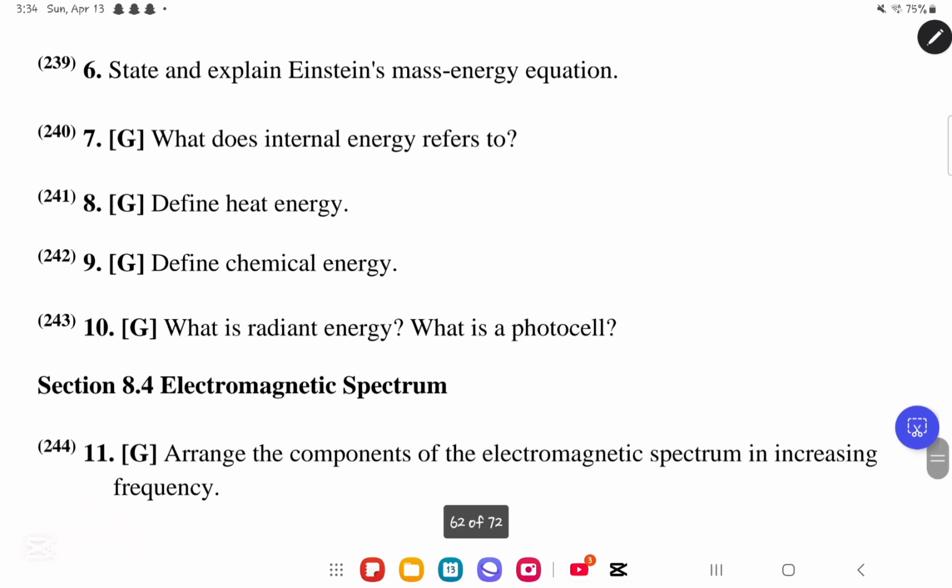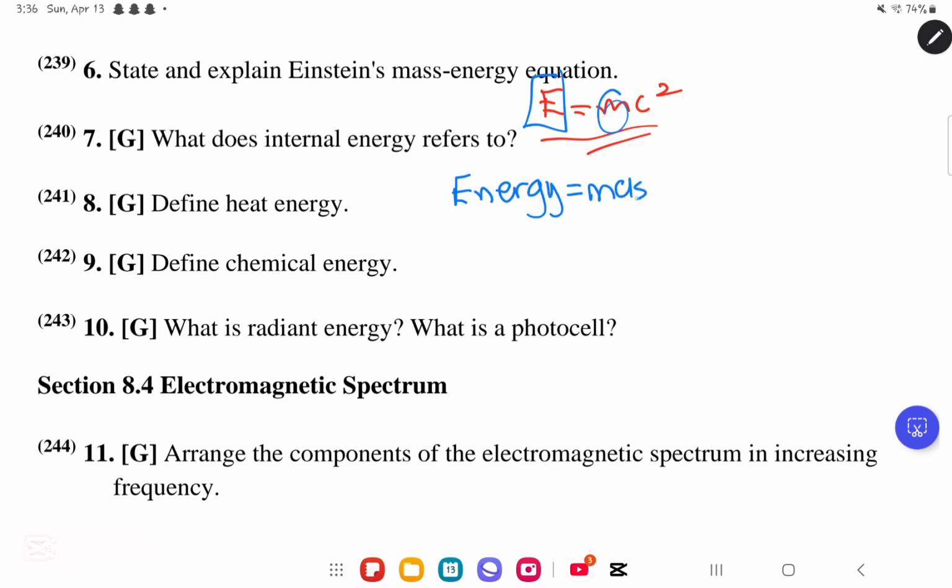In question number 6, it says, state and explain Einstein's mass energy equation. I think this is very famous. E equals mc squared. What does it mean? Einstein's famous equation, E equals mc squared, which is the mass energy equation, explains the equivalence of mass and energy. Based on this equation, E is the energy, m is the mass, and c is what? c over here is the speed of light squared, okay?